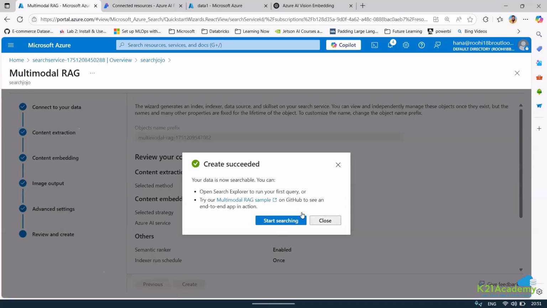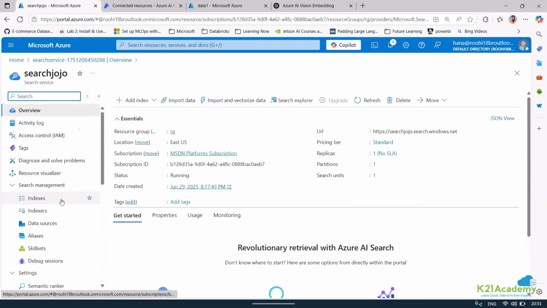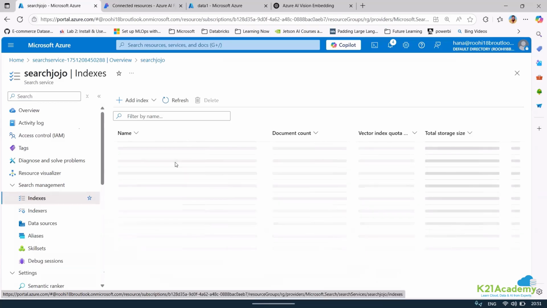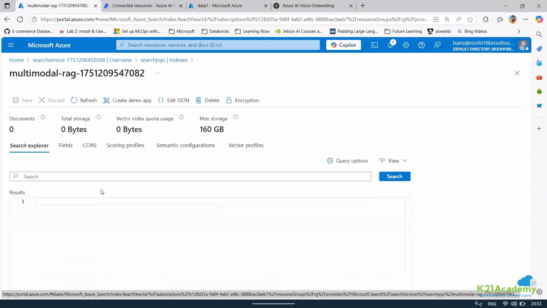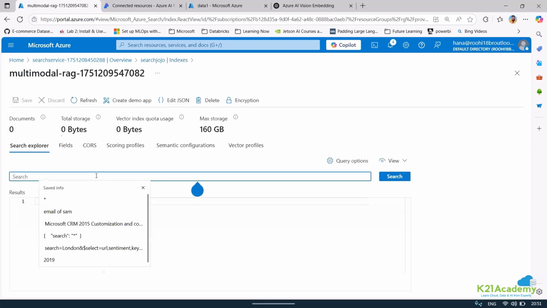One second, let me just check if it is all done now. So if I go to indexes, it is still getting populated right now. So I cannot see some documents, but within some time I'll be able to see the documents also. Let me ask something for this, maybe.